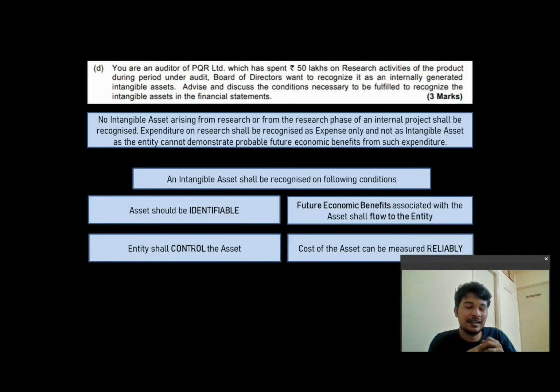For example, let's take a case. A big company is acquiring a small company. This small company has got a good market base for itself. It has got a good base of customers. It has got a good base of vendors who are ready to give products to this company at a lesser price as compared to market price. So all these benefits the small company is enjoying.